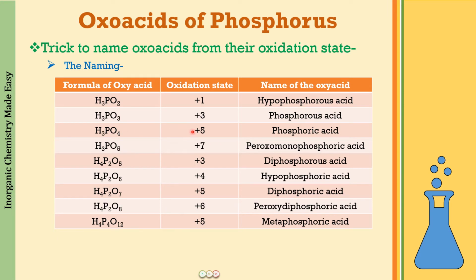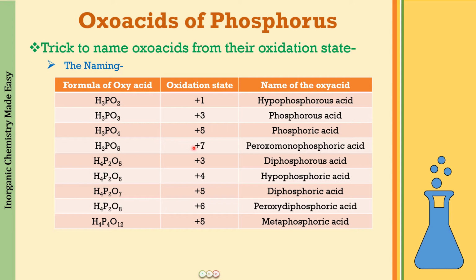It is having +5 oxidation state, so this is going to be 1 phosphorus atom with highest, so phosphoric acid. You can see 2 more compounds with +5 oxidation state, H4P2O7, 2 phosphorus atoms, nothing in common. So you can say that this is going to be diphosphoric acid or pyrophosphoric acid. And when you are going to see this over here also +5, H4P4O12. So you can see a common factor of 4 in this, again HPO3 4 times, right? So this is going to be metaphosphoric acid. Okay, I hope now this is clear to you.